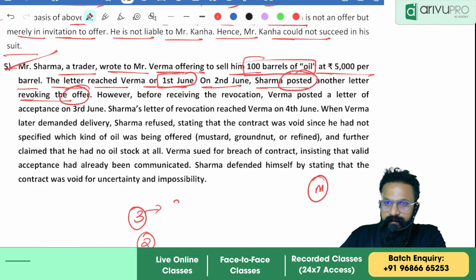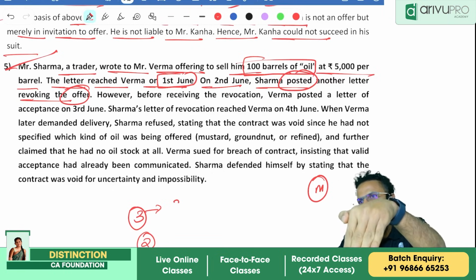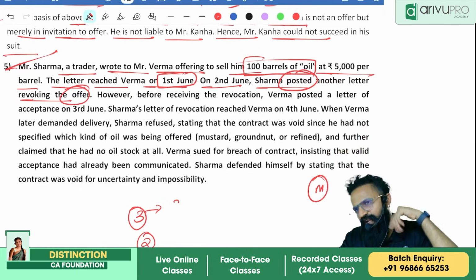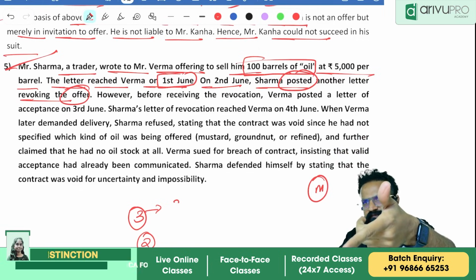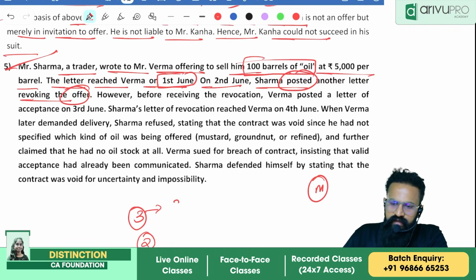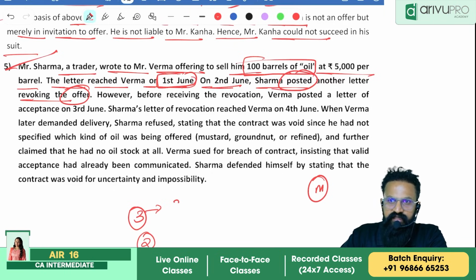So the offerer posted another letter for revoking the offer. I have sent the first letter saying I want to sell. I have sent another letter saying I don't want to sell. That has reached second. That is what they are telling you. But the first letter has reached Verma. The letter reached Verma on 1st. On 2nd June, Sharma posted another letter. They just said he posted it.